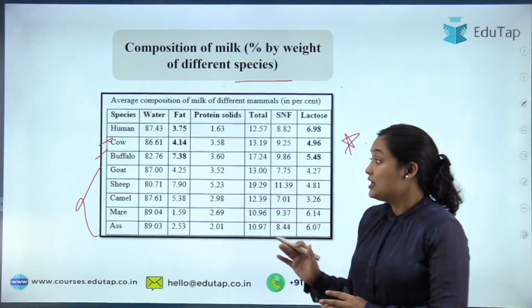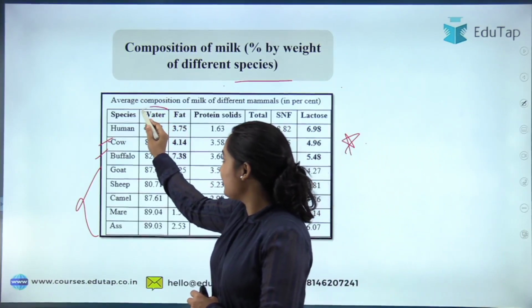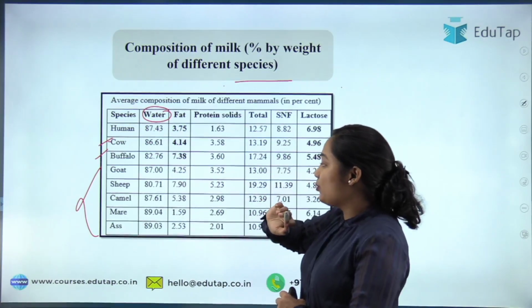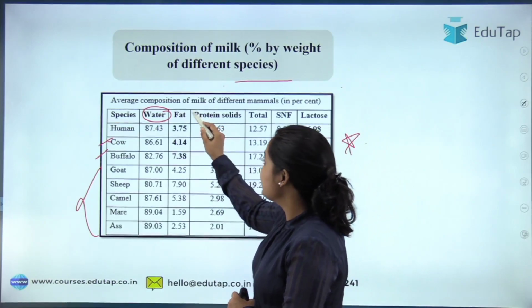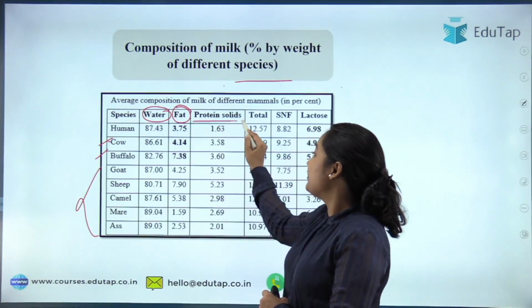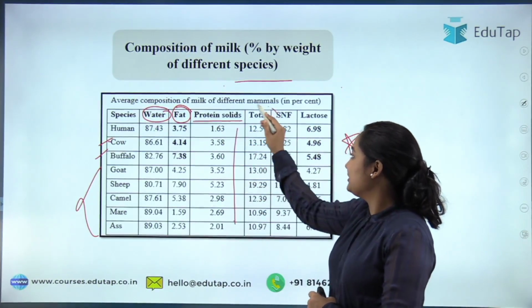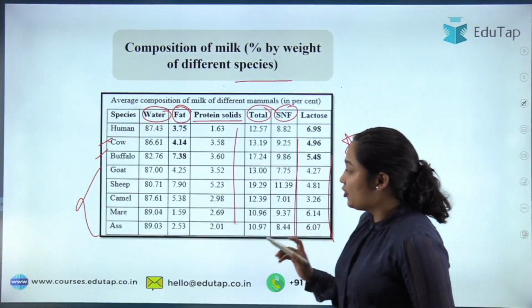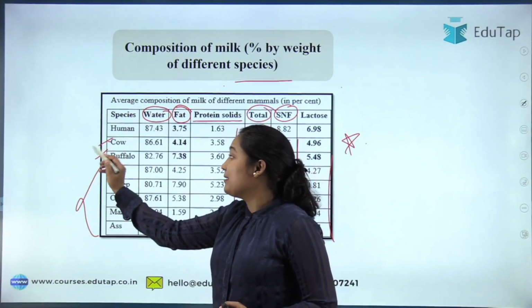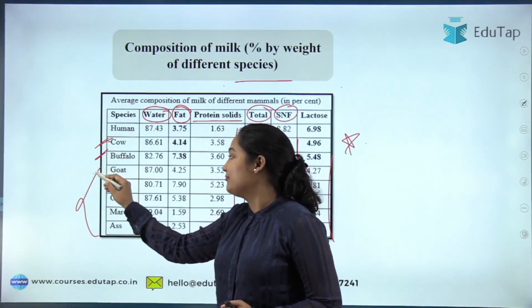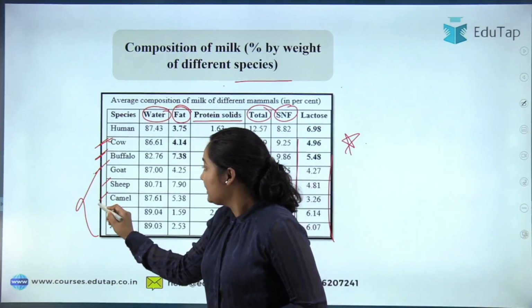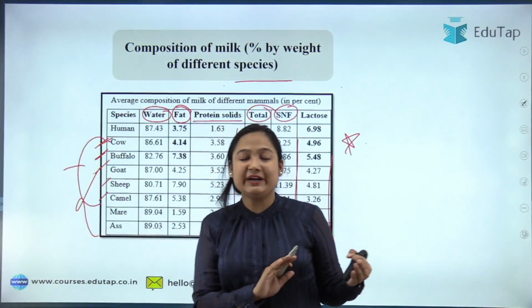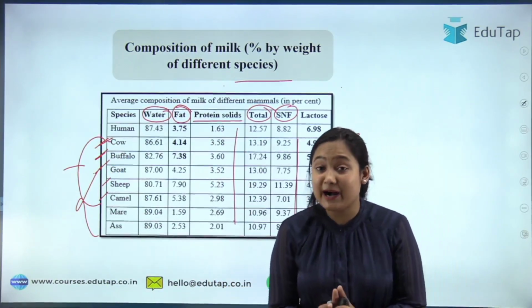So what this table is telling us, first of all we'll have to see how much is the water component. Then you will see the fat component, then the protein, how much protein is there, then the total SNF. These all you'll have to understand. Even if you can't remember everything, remember for cow, buffalo, goat, sheep, camel. If you can remember for these, that will be quite okay and more than enough for your NABARD examination.